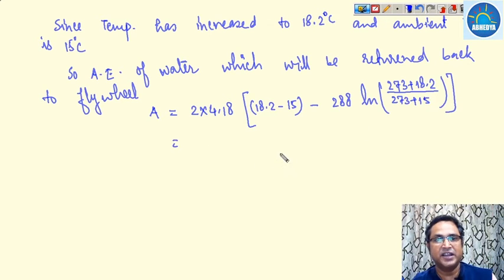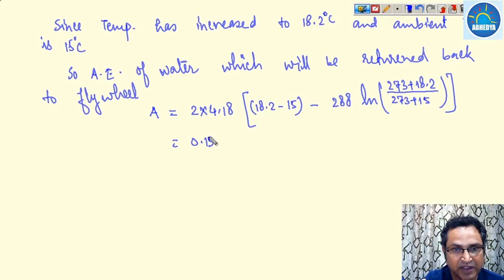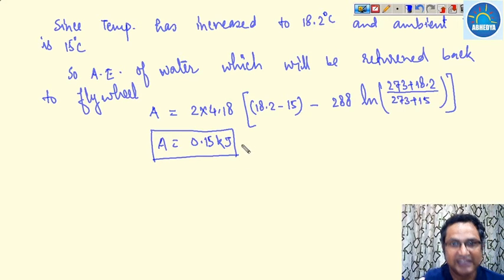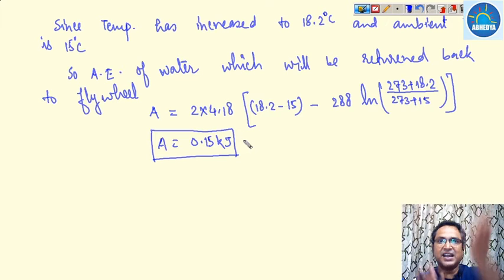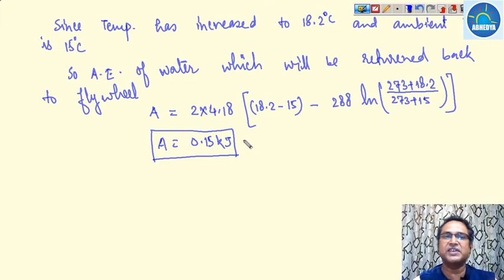So we will get the amount, and this value is 0.15 kilojoule. 0.15 kilojoule. I think it is understood how, because the temperature of the water has been raised, and once any system is at a higher temperature with respect to the environment temperature, then obviously it has the potential to do some work, which we have calculated as the available energy of the water.